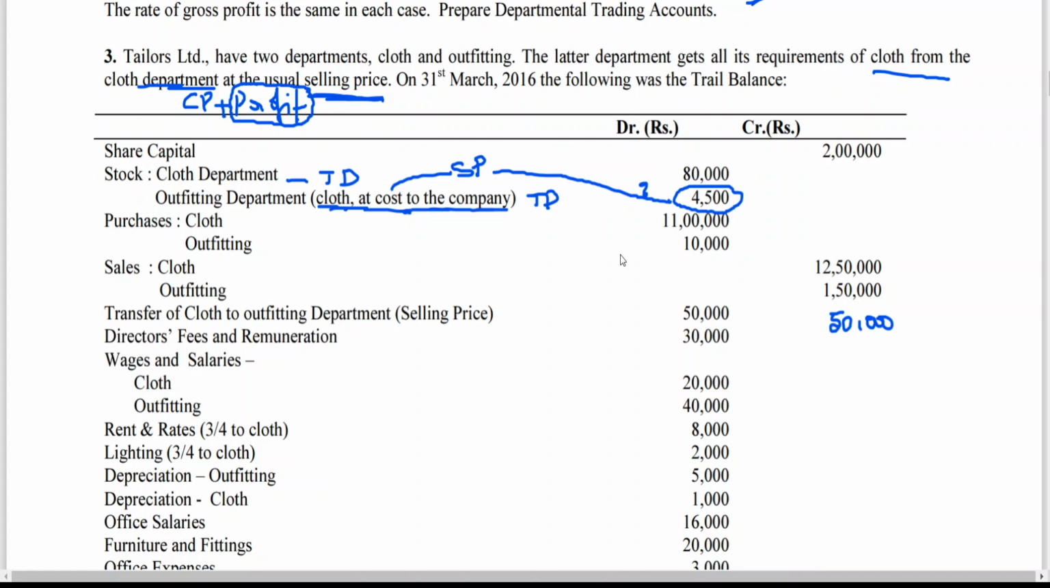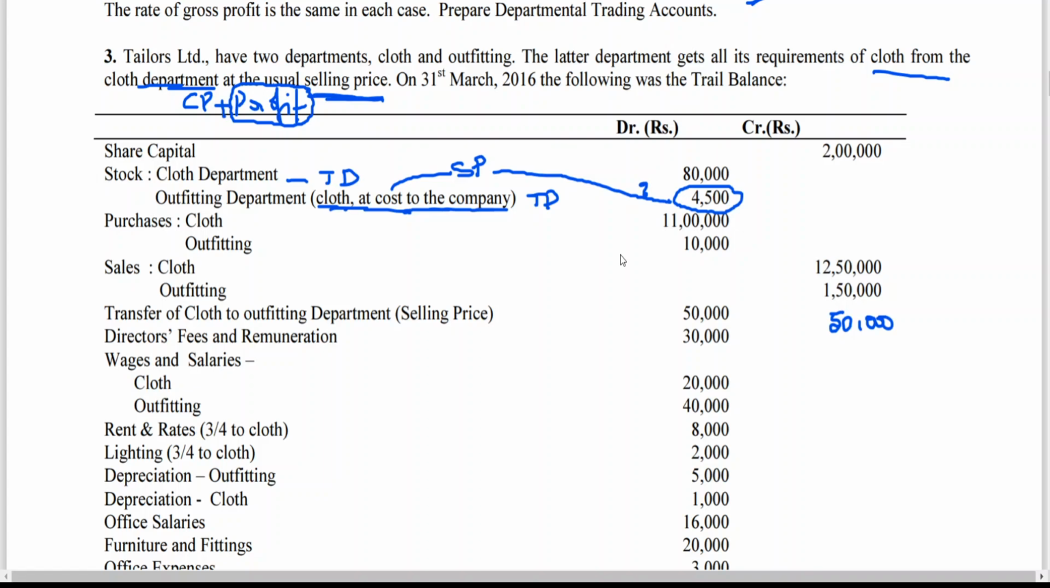Today I have added one more point. Unrealized profit on closing stock we have discussed, and I have given the notes. The next year it will become opening stock. Again next year you may have closing stock. Please try to understand when you will be having unrealized profit: if the transferee department's stock is from the transferor department. If the transferee department's stock is not from the transferor department, there is no need to consider or worry about unrealized profit.